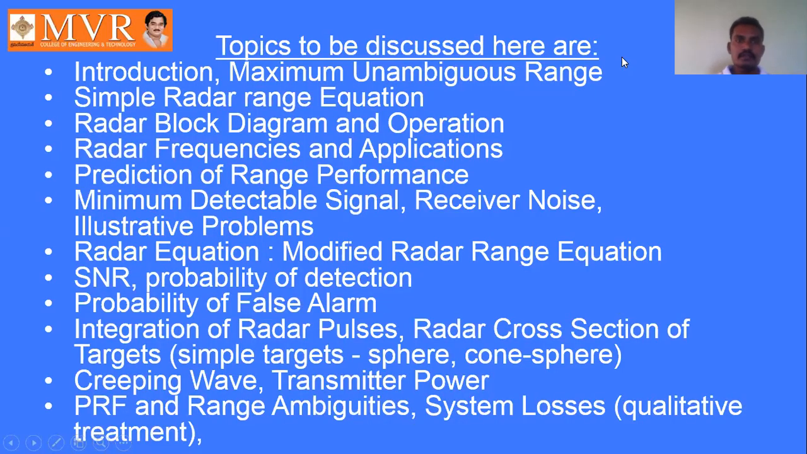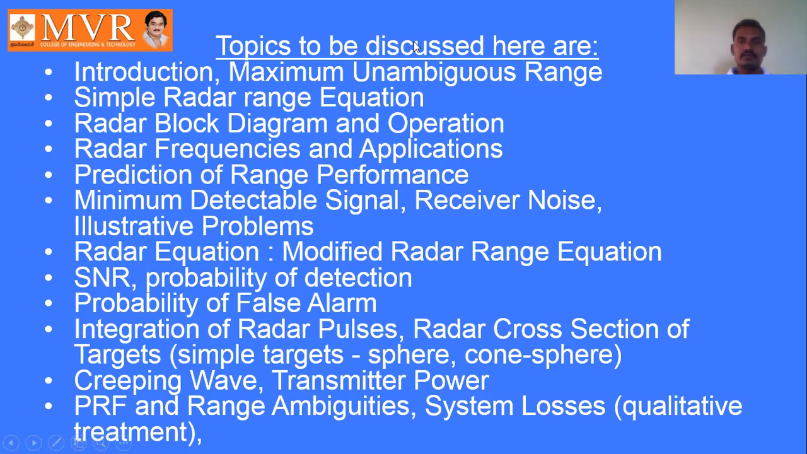So in the last classes, we discussed the introduction of radar, maximum unambiguous range, simple radar range equation, radar block diagram and operation, radar frequencies and applications, prediction of range performance, minimum detectable signal, receiver noise, radar equation, modified radar range equation, signal to noise ratio, probability of detection, probability of false alarm, and integration of radar pulses.